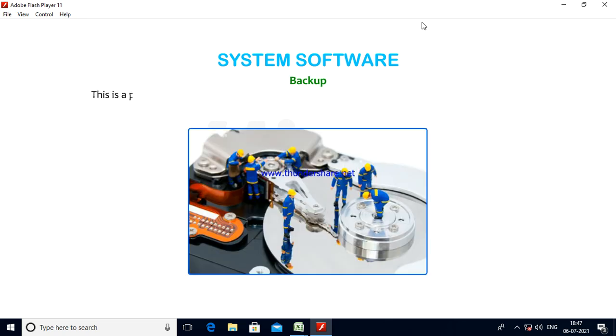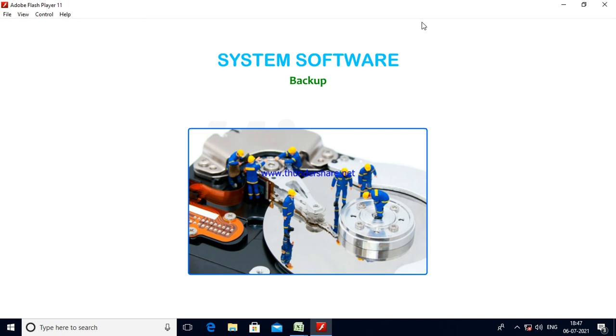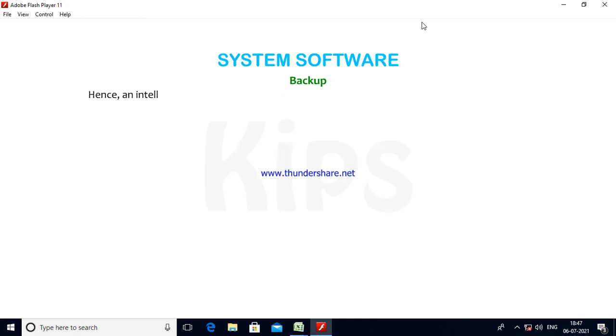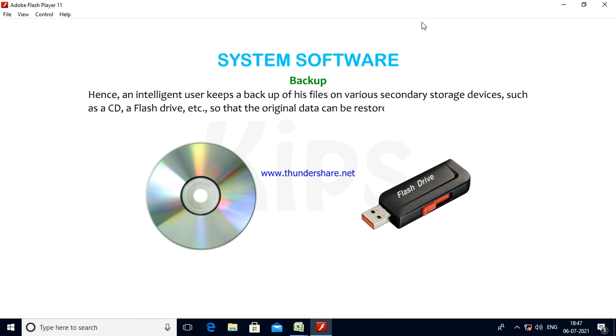Backup. This is a process of storing a copy of data in another storage device so that it can be recovered and restored in case of damage or loss of the original data file. Occasionally, a hard disk may fail, resulting in the loss of all files stored in it. Hence, an intelligent user keeps a backup of his files on various secondary storage devices, such as a CD, a flash drive, etc., so that the original data can be restored in case of such failures.